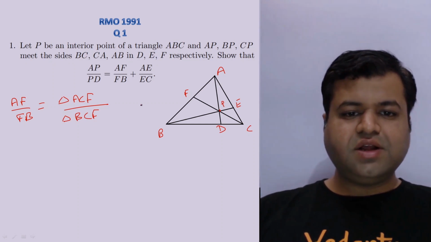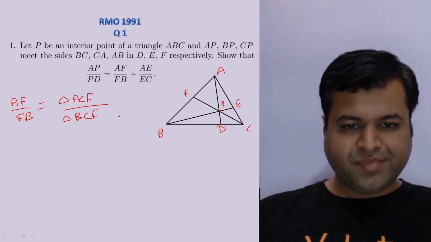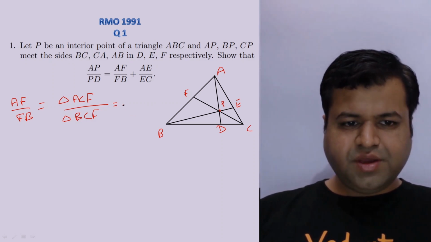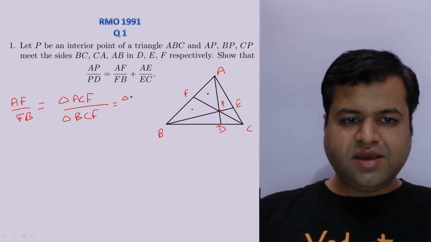You can see that both these triangles have the same height and the ratio of the areas will be equal to the ratio of their bases. And we can also say this should be equal to these two smaller triangles, that is triangle APF upon triangle BPF.